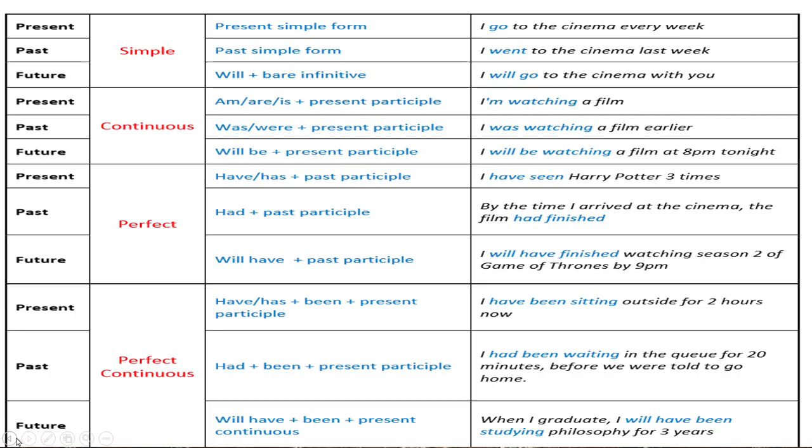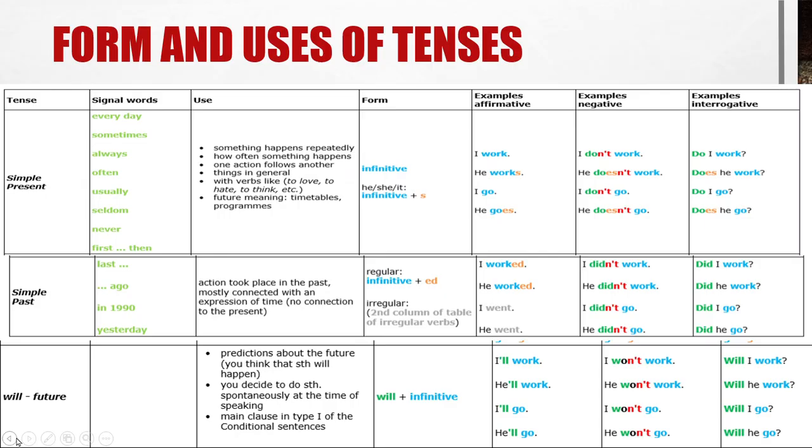Both these tables are very important, and I'm going to show you once again. The first table, you have to paste it, make it like a project paper, so that you can understand and remember all the tenses. The second table is the form and uses of the tenses. If you know these two tables very clearly, you will be able to understand. In my next video, I will give you some worksheets on simple present, simple past and simple future. Till then, thank you and have a good day.